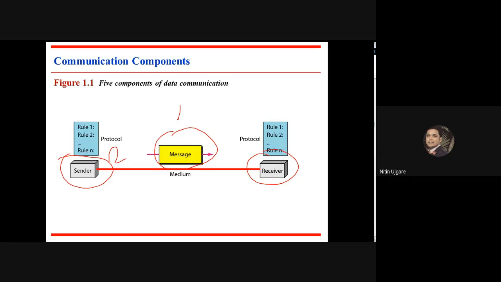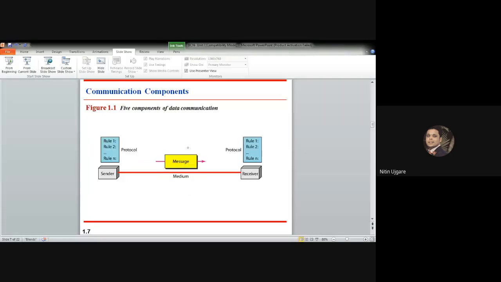Then the fourth and important component in this data communication, or in this communication theory, is the medium, that is the transmission medium. So what is transmission medium? Transmission medium is the physical path by which the message travels from sender to receiver. Some examples of transmission medium include twisted pair wire cable, coaxial cable, fiber optical cable, or in case of wireless transmission, the medium will be radio waves.